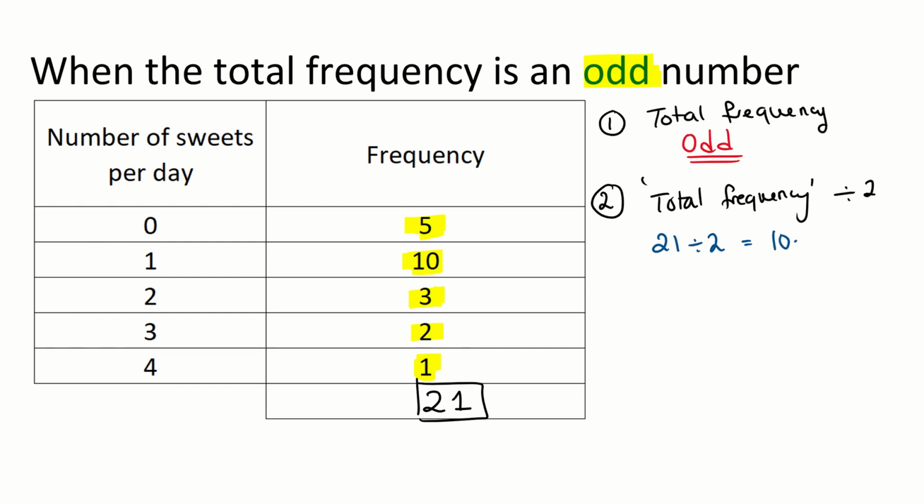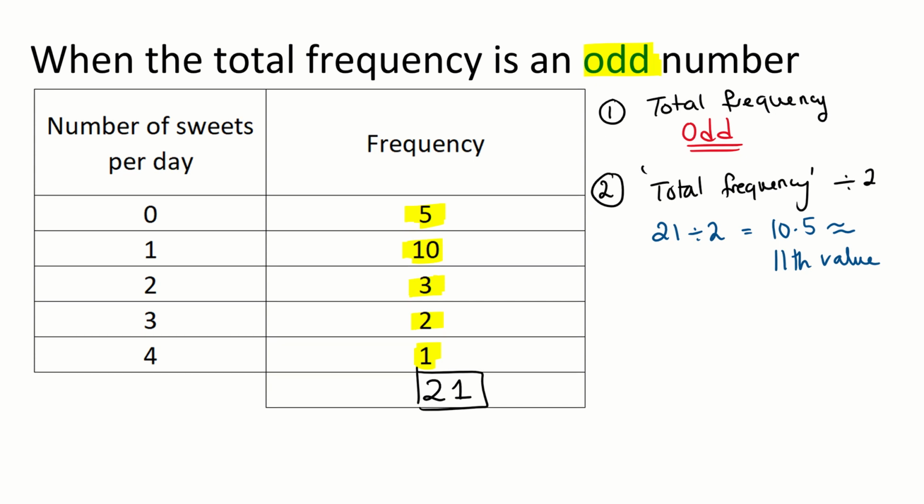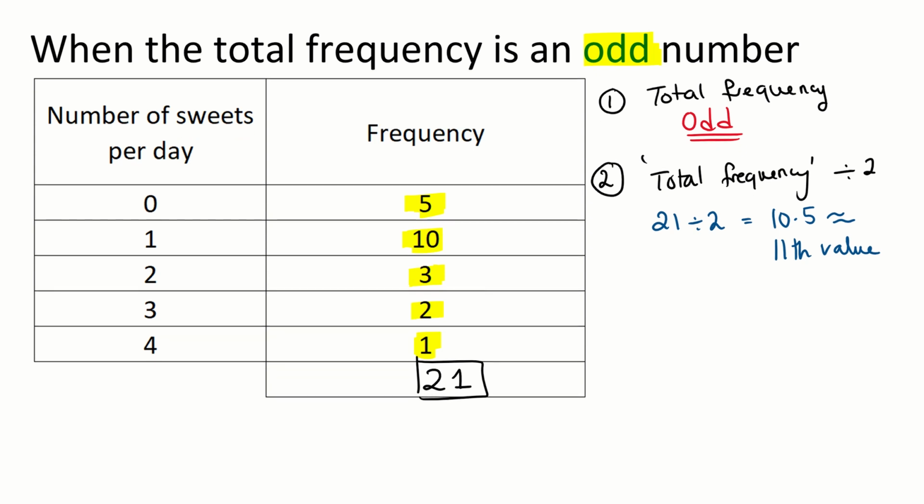But I know there's no such thing as a 10.5th value in a list or a table, so I'm going to round up to the 11th value. So that's your step 1 and your step 2, and they're pretty straightforward. How do I then find where the 11th value is? I'm going to list, but just to show you how this works. I never ever want you to list, because imagine if the frequency here was 100 and this was 50. You're not going to list numbers 150 times. That's the point of putting them in a table.